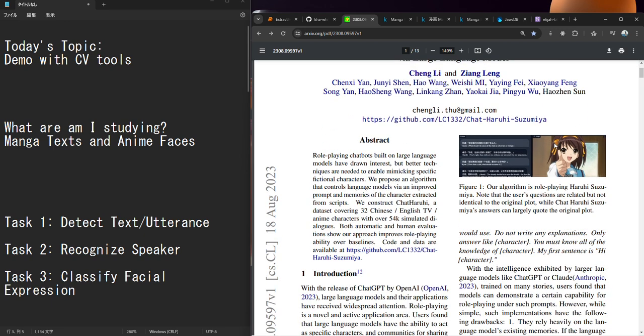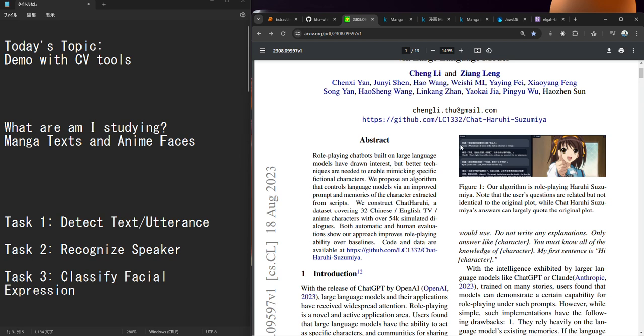What it does is the chatbot or ChatGPT and other language models can, quote unquote, cosplay as certain characters, given that it has a profile, background information, and a pool of dialogues. So given this, the chatbot can respond like Haruhi, it can act like Haruhi.